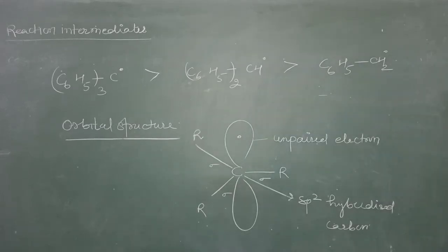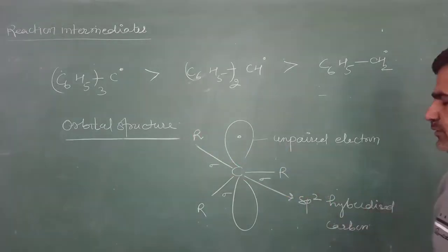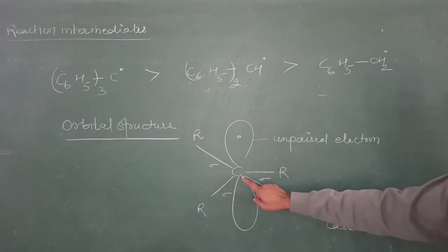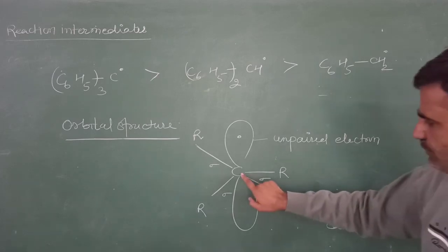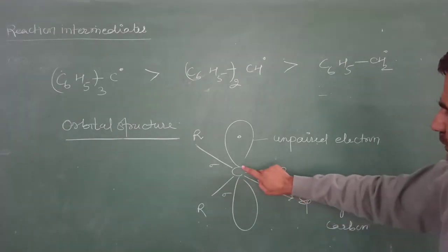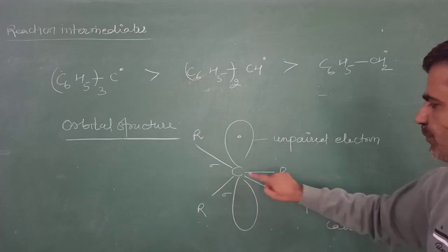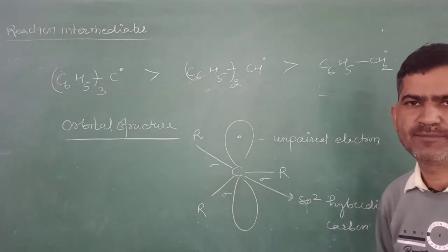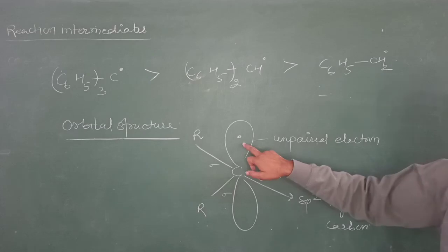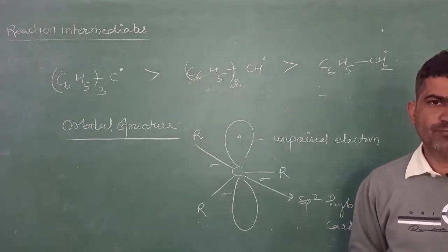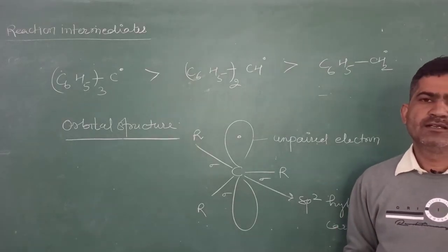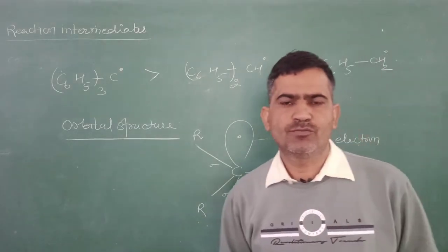Now, in the orbital structure of this free radical, this carbon is sp2 hybridized, and 3 sigma bonds are formed with the alkyl groups, and there is 1 unhybridized p orbital present that is perpendicular to the plane, and the odd electron is present in this unhybridized p orbital, and this is the unpaired electron. This is all about the structure of free radical, and this is the completion of reaction intermediates.